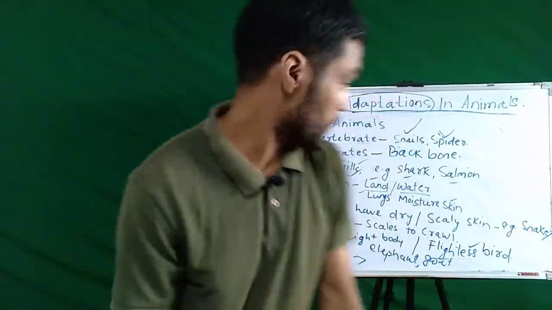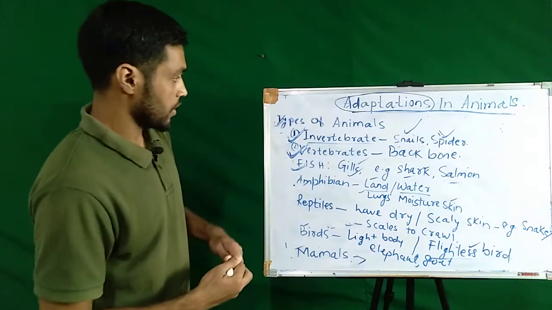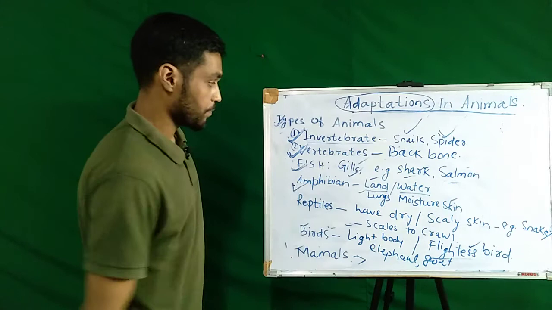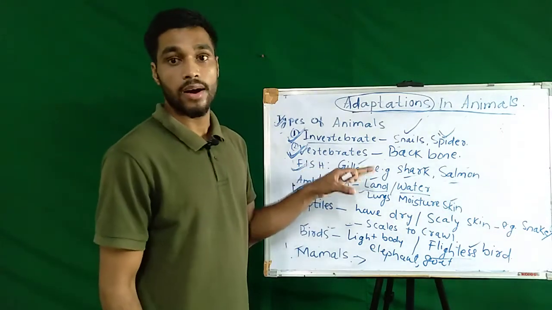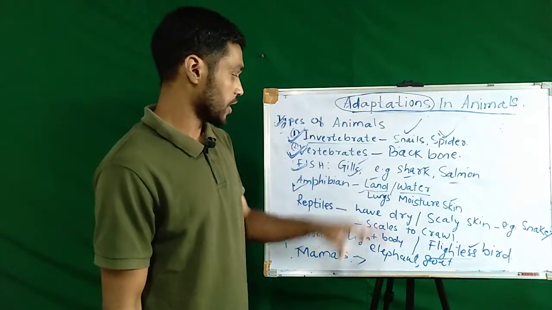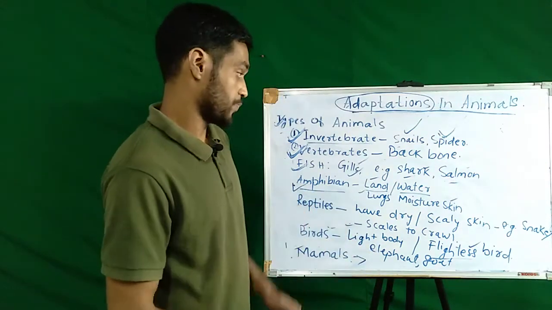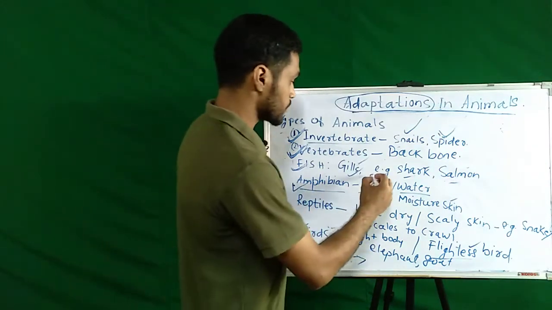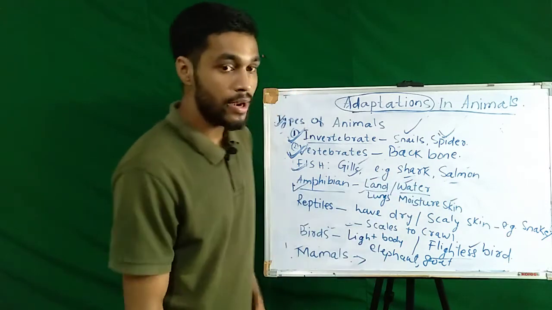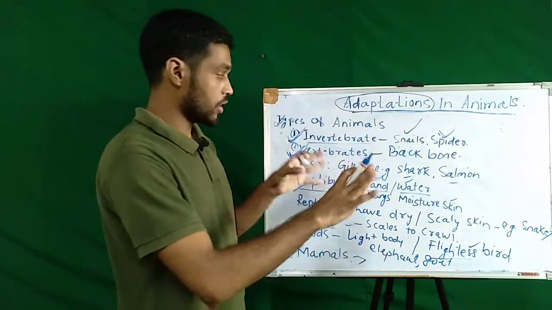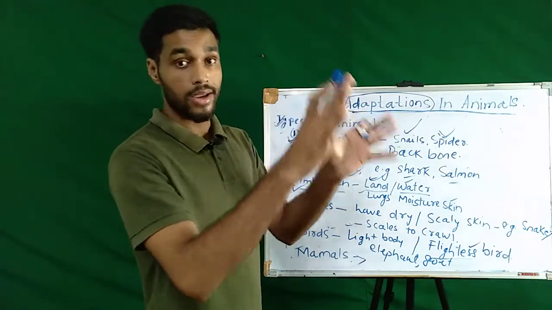And another example of vertebrate animals is amphibians. Amphibians are also called vertebrate animals because amphibians are also having a backbone in them, right? They live in water and they live on land. That means they can live both on land and in water.